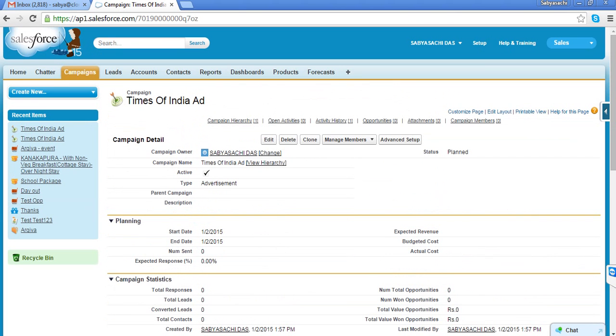So you are doing some kind of campaign, a newspaper campaign or whatever, and you have maintained all your information in your campaign object. Now once you do this kind of campaign, what will happen? People will see your ad and they will call you. Once they call, that is nothing but an inquiry for us.